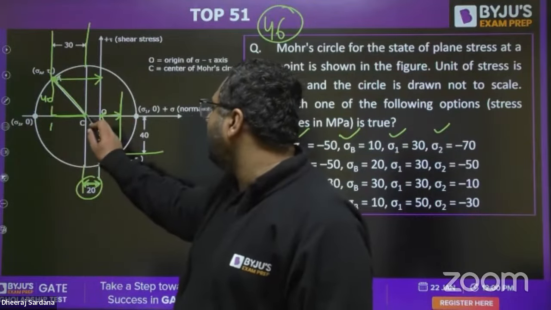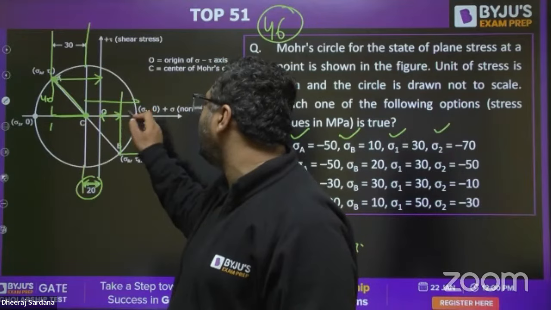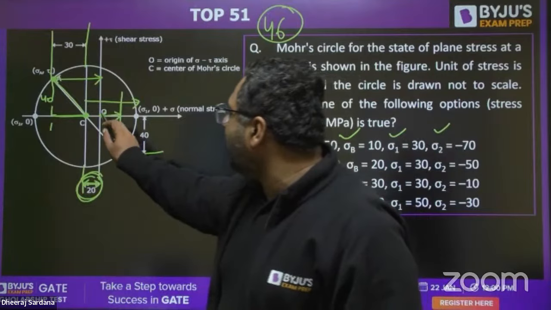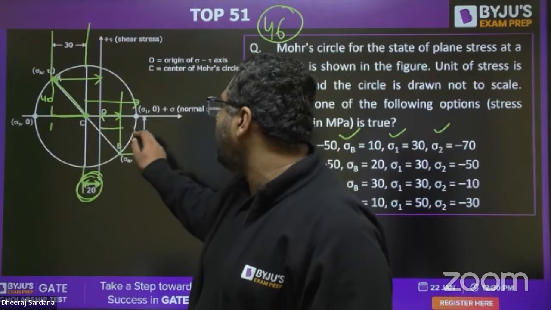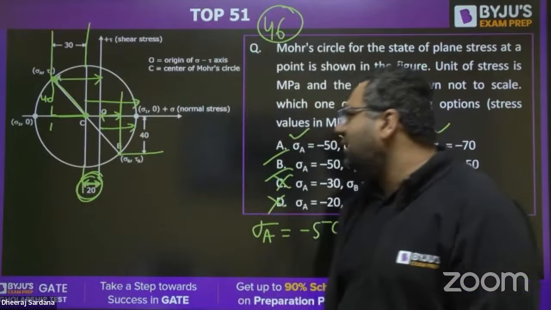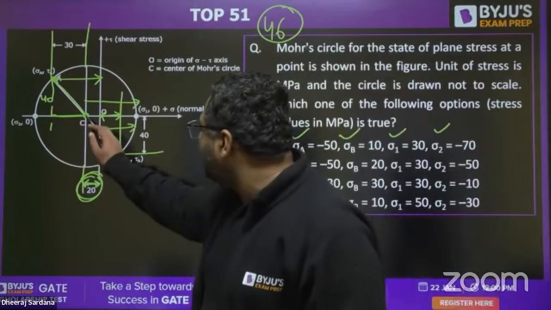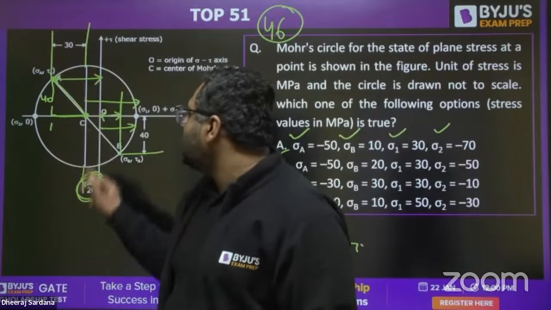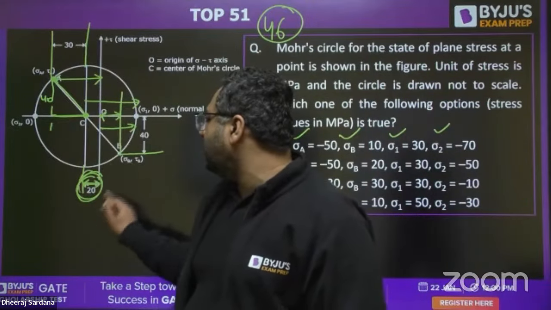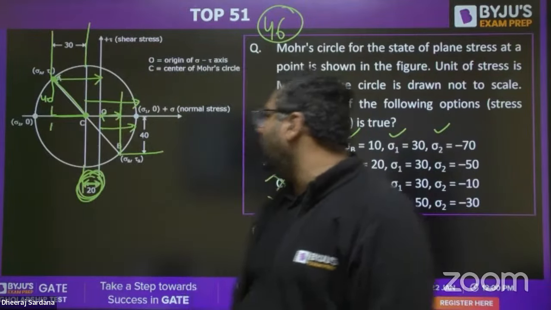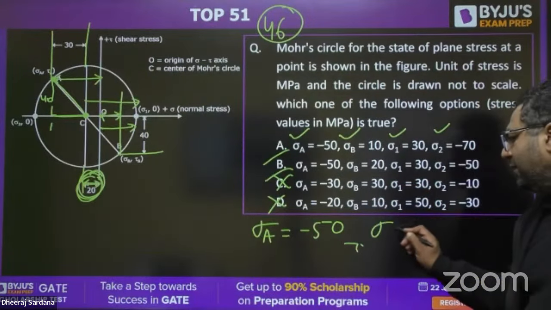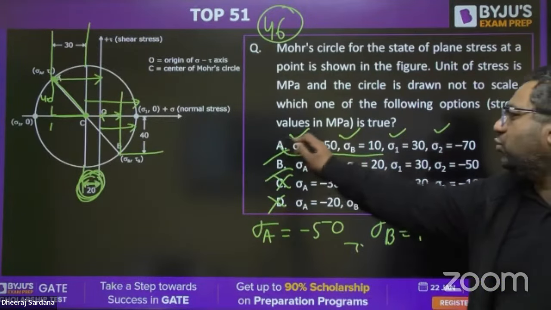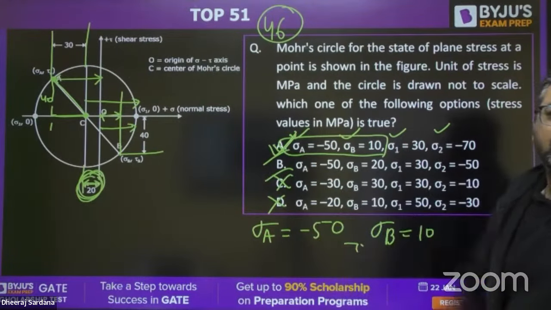If radius is 50, you will see this distance is 50. Out of this 50, 20 is covered here. So if 20 is already covered, the total up to this is going to be 30. From this to this, since you have already found sigma A, this is 30. So this total is 30, out of which 20 is covered, so this value is 10 only. So you will have sigma B to be 10. Sigma B is 10 only in option A. So only option A can be the right answer for this case.